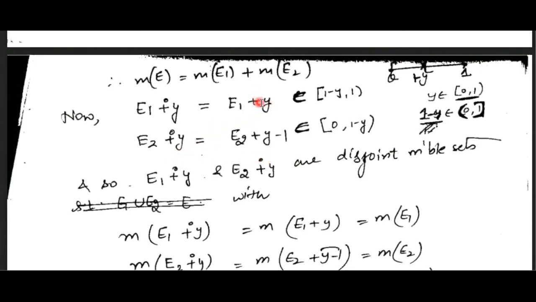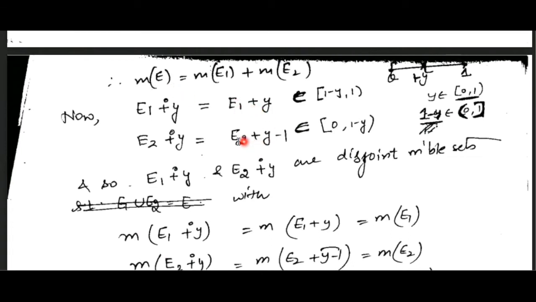Now we can consider y to be a real number, so y minus 1 is also a real number. E1 plus y and E2 plus some number are clearly both measurable, because we know that measurability satisfies the translation invariant property.